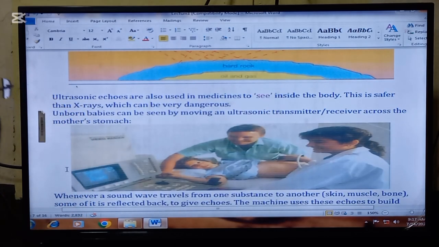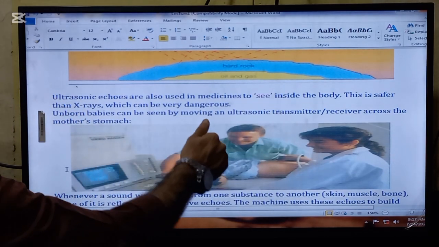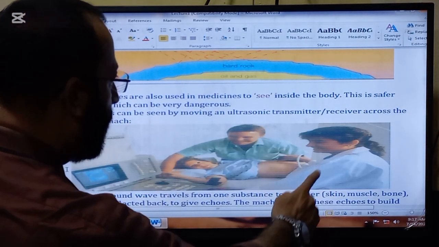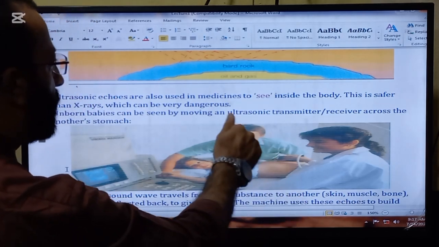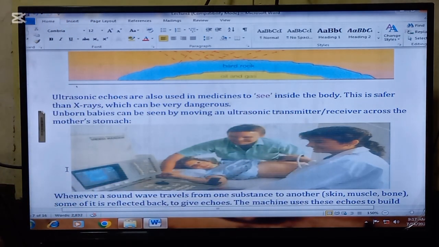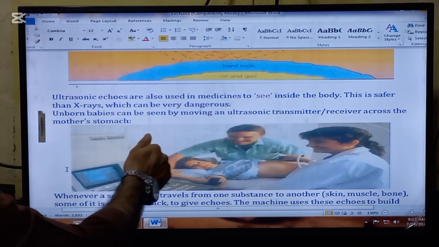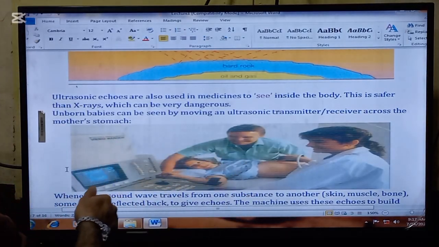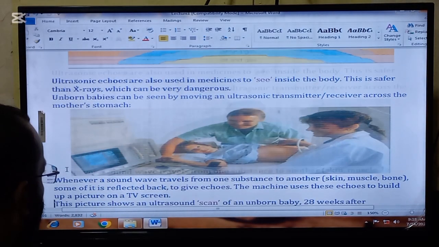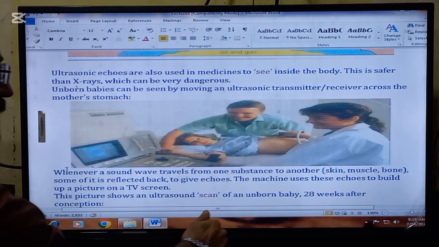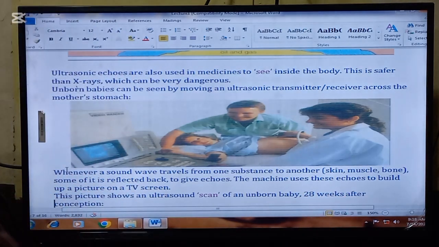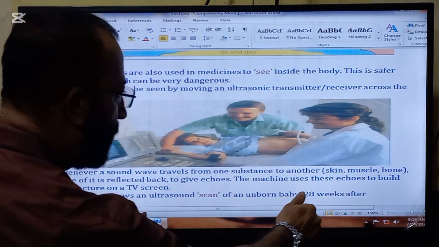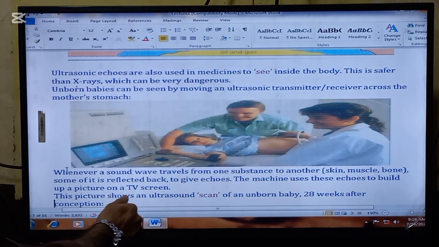Ultrasonic echoes are also used in medicine to see inside the body. This is safer than X-ray, which can be very dangerous. So look now, here is a person lying on the table, and doctors are using ultrasonic waves to see inside the body. Unborn babies can be seen by moving an ultrasonic transmitter receiver across the mother's stomach. Whenever a sound wave travels from one substance to another, skin, muscles, bones, some of it is reflected back to give echoes. The machine uses these echoes to build up a picture on the TV screen.